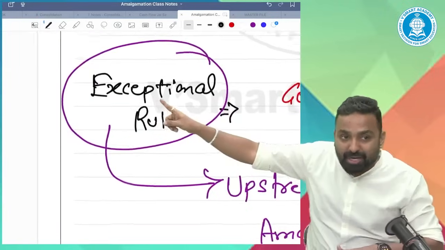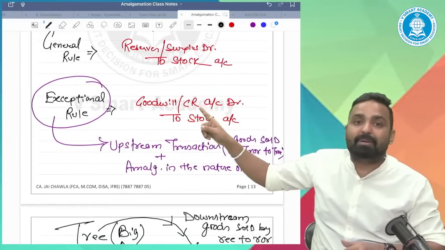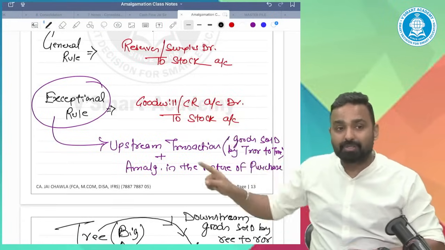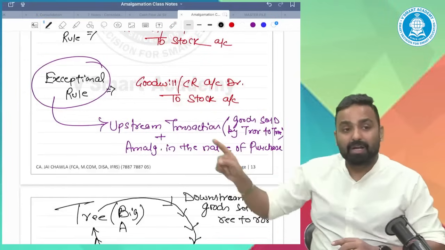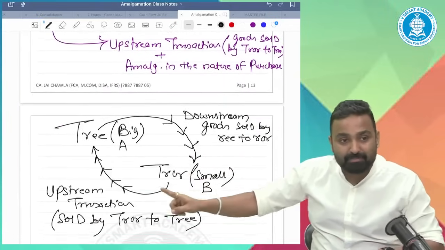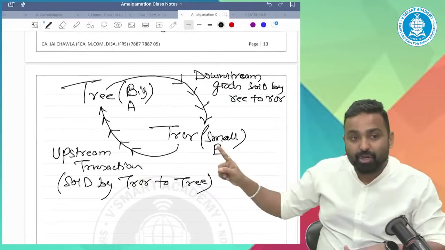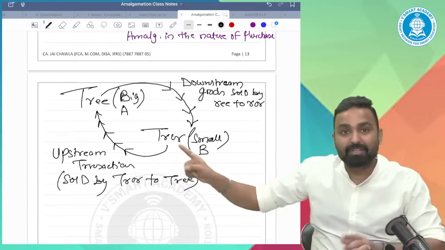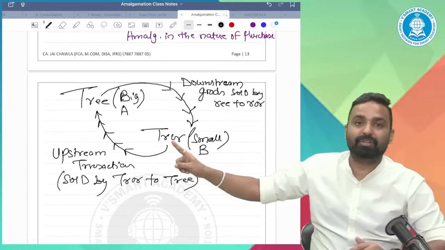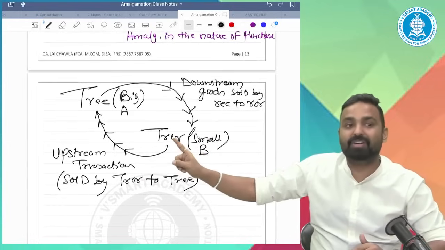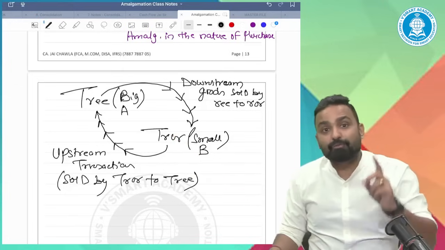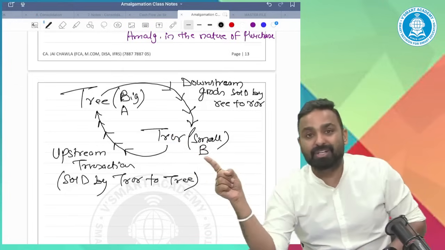Now for the exceptional rule, why are we doing goodwill or capital reserve? Because look at the conditions. Under upstream transaction, who has earned the profit? The transferor has earned the profit. This means the profit is appearing in the reserves and surplus of the transferor.